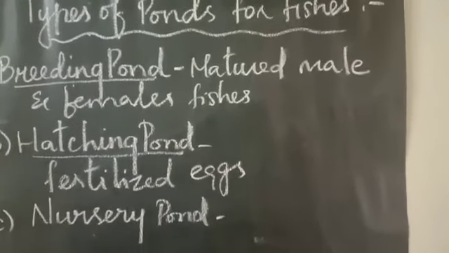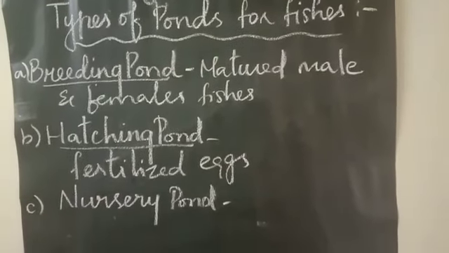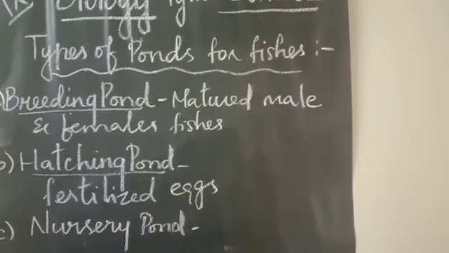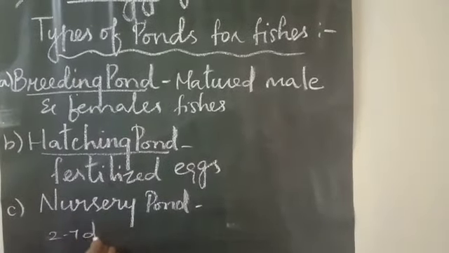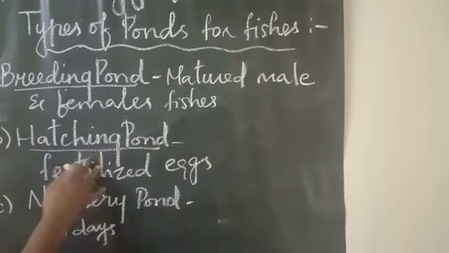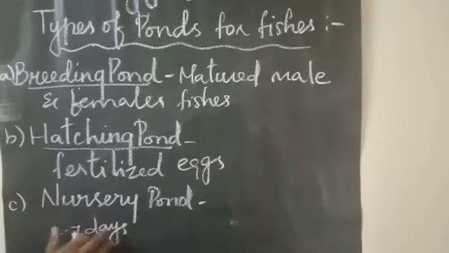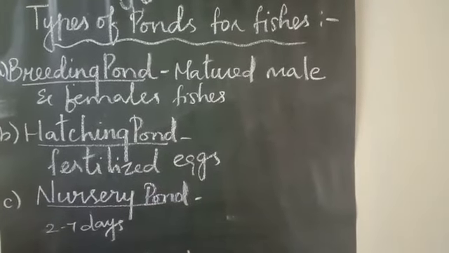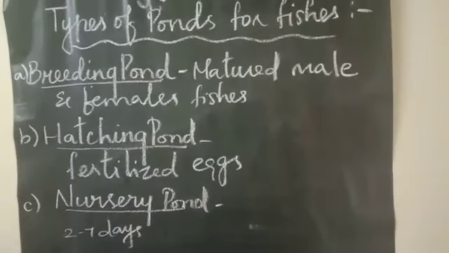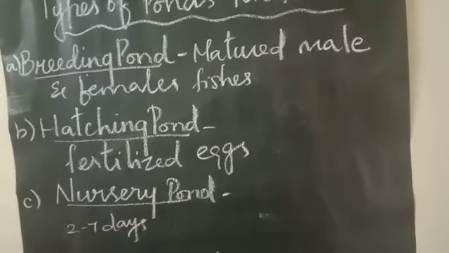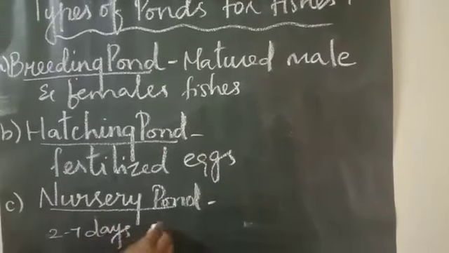And next, if you see, the nursery pond. It is nothing but the hatchlings are transferred from the hatching pit after 2 to 7 days. Once they get hatched, within a week, they will be taken over to the nursery pond, and it will be safe here, and they start growing into fries. Fries are nothing but small baby fish, we can say. So they start growing here, and they will be allowed 60 days here.